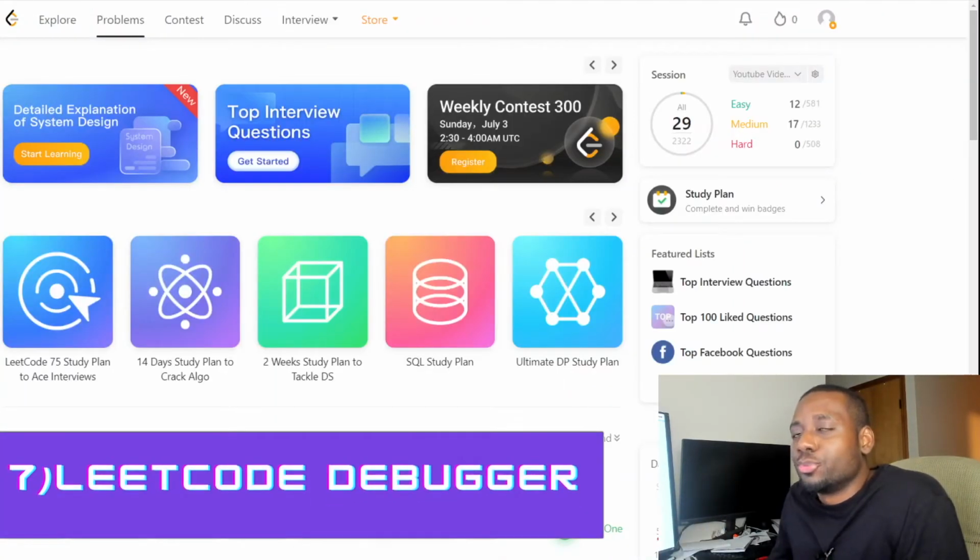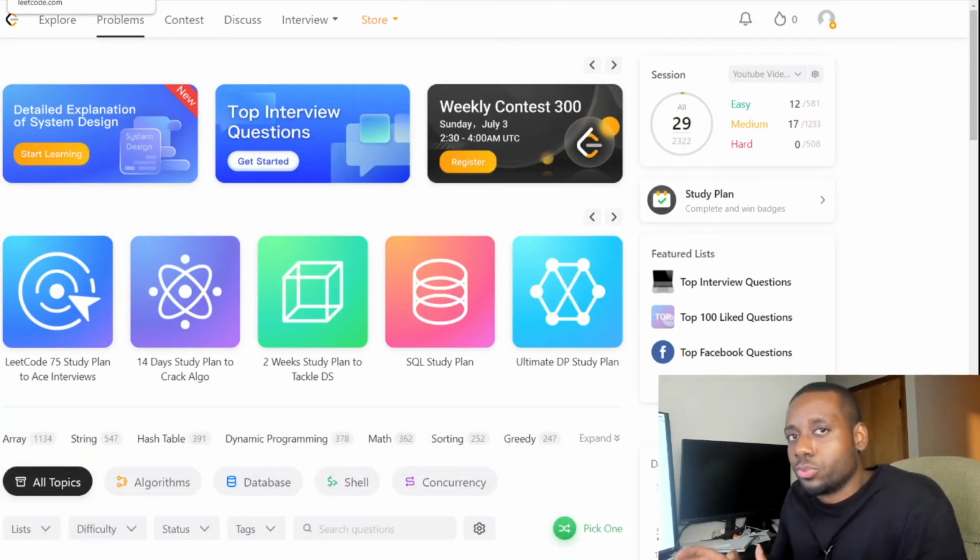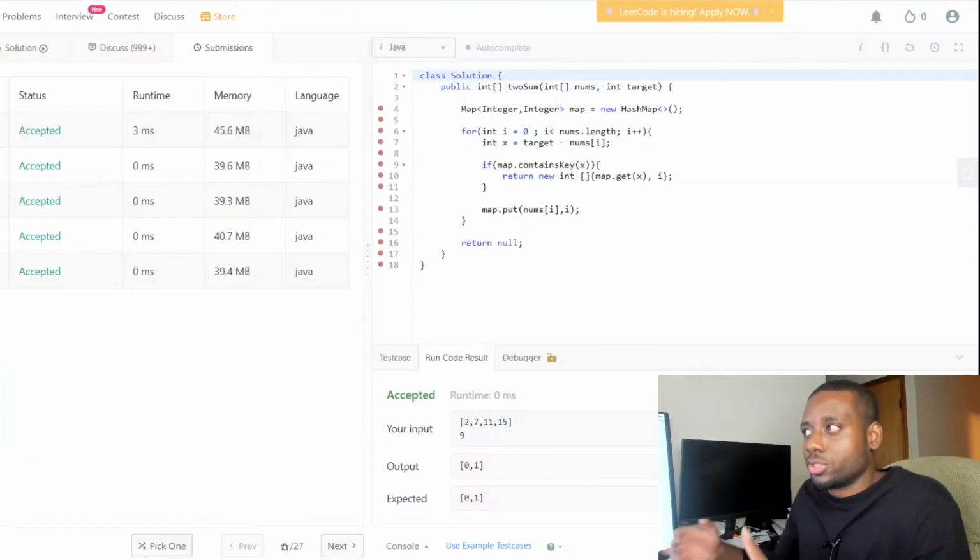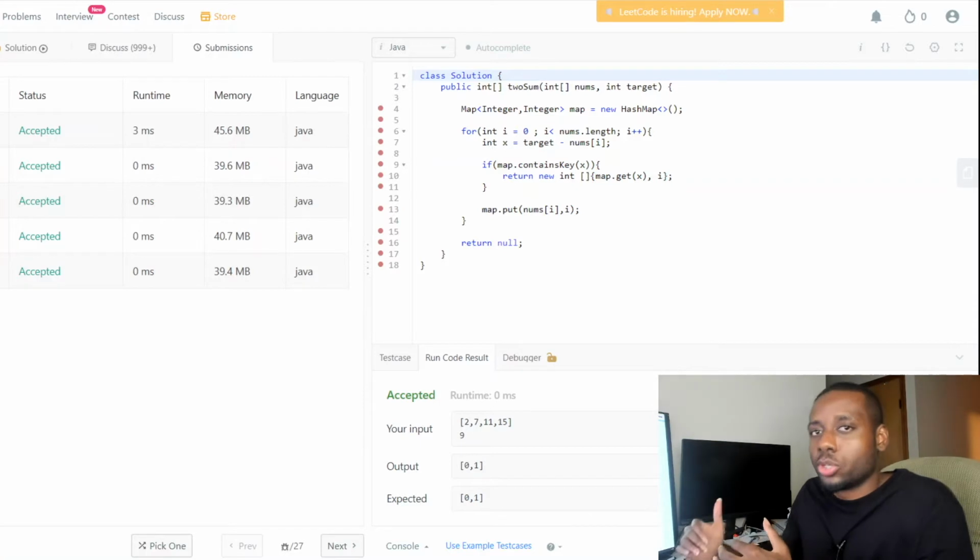At number 7, we have the debugger. The debugger is a very, very useful tool. It has helped me out a lot, especially when I first started doing LeetCode. I would go to the discussion section, get the code, paste it in there, and then walk through every line of code, so I could see what every variable is doing.